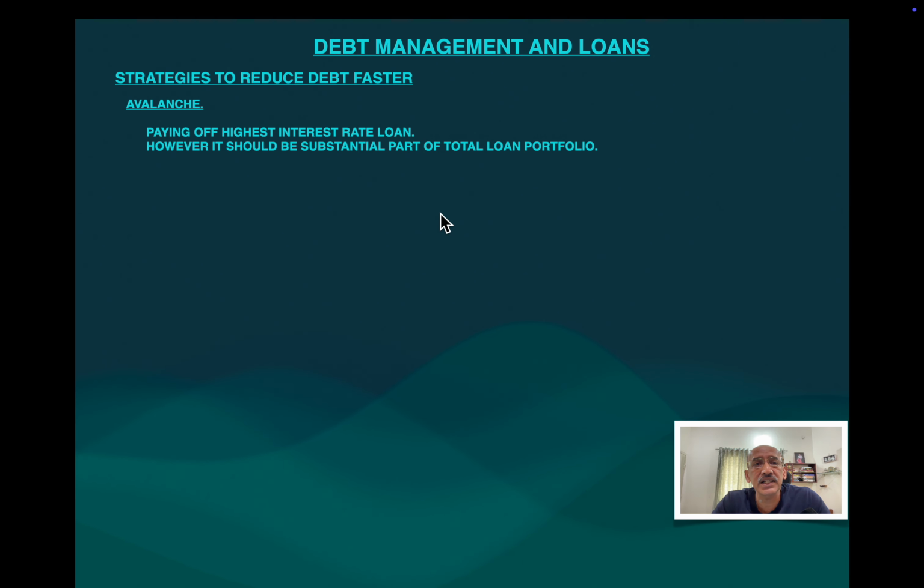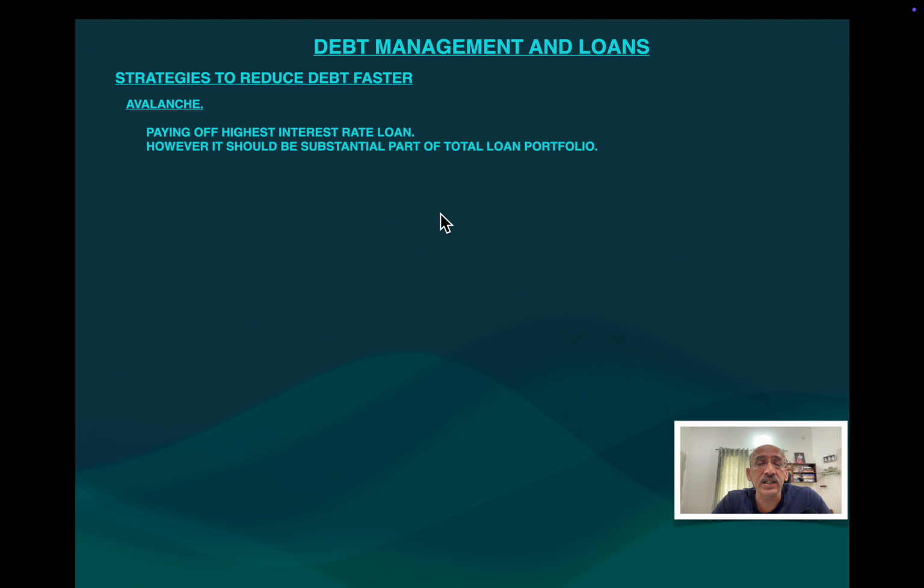The first strategy is called the avalanche strategy. What is the avalanche strategy? You will pay off the highest interest rate loan faster. Suppose you have a housing loan, a car loan, and a credit card amount of 5 lakh or something.